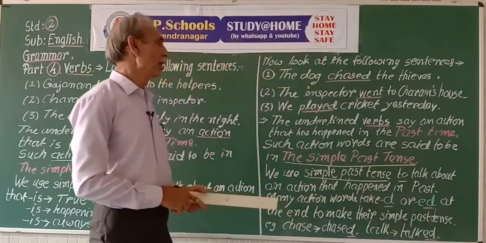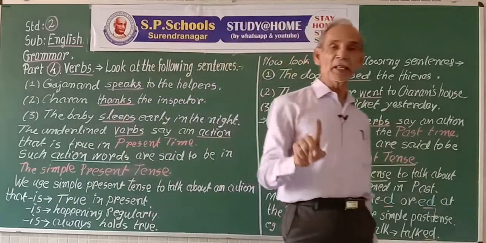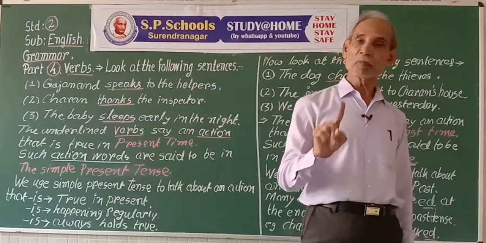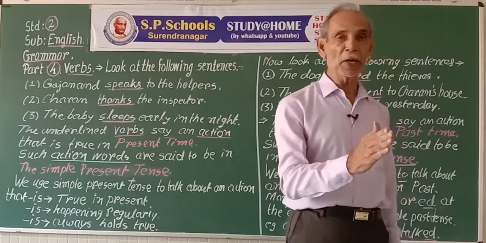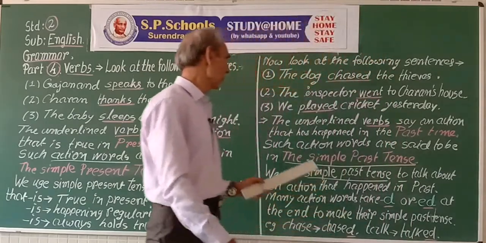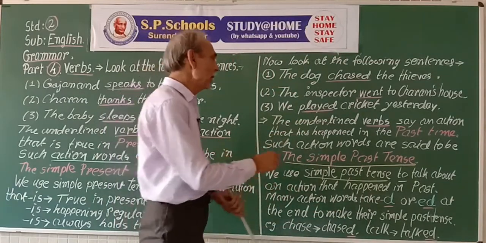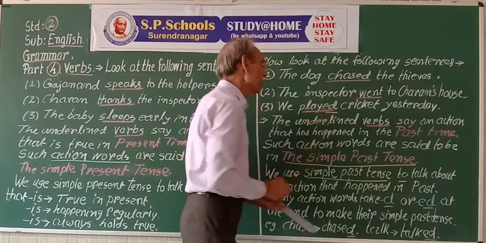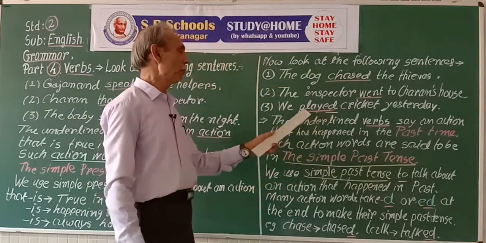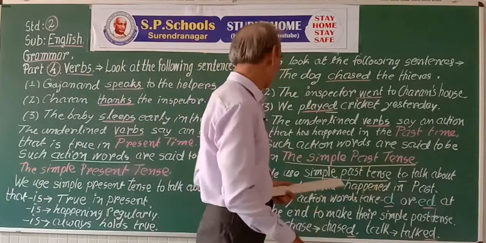But we played cricket yesterday, that is the action played, completed in the past, yesterday. Now we have added ed at the end of the verb. We played, the action completed.